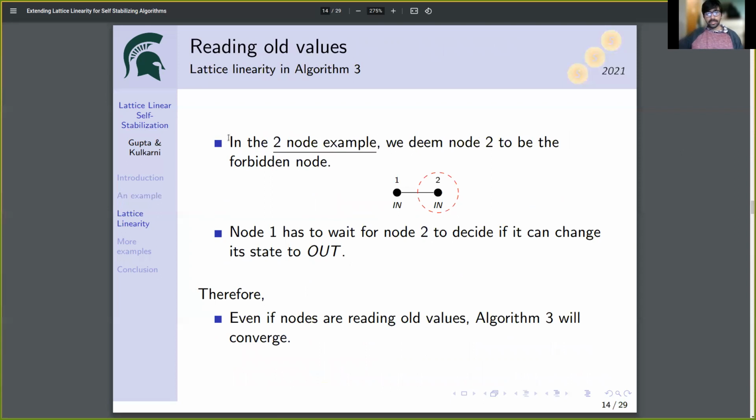This slide gives a little hint about the application of lattice linearity in algorithm 3. In the example, we have deemed node 2 to be the forbidden node because node 2 has a higher ID. Node 1 has to wait for node 2 and allow node 2 to move out first. Only after node 2 moves out, node 1 can re-evaluate its guards and compute whether it is forbidden or not. Because of this, even if nodes are reading old values, algorithm 3 is guaranteed to converge.